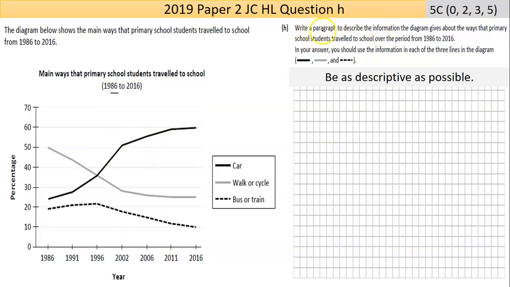You were asked to write a paragraph to describe the information the diagram gives about the ways that primary school students travelled to school over the period from 1986 to 2016. In your answer, you should use the information in each of the 3 lines of the diagram and be, so actually I said that, be as descriptive as possible.